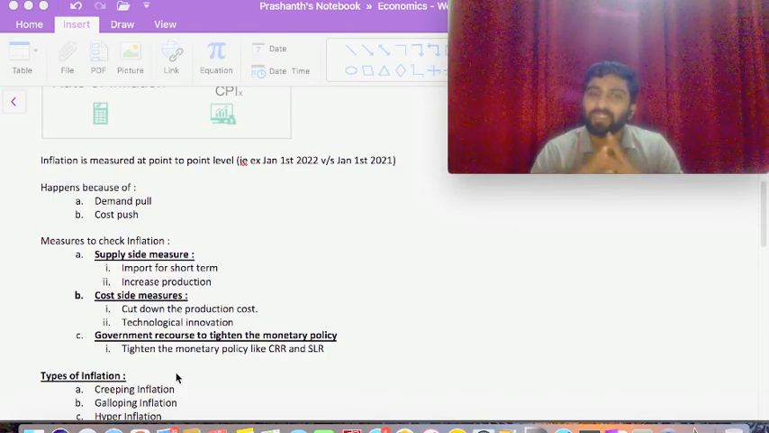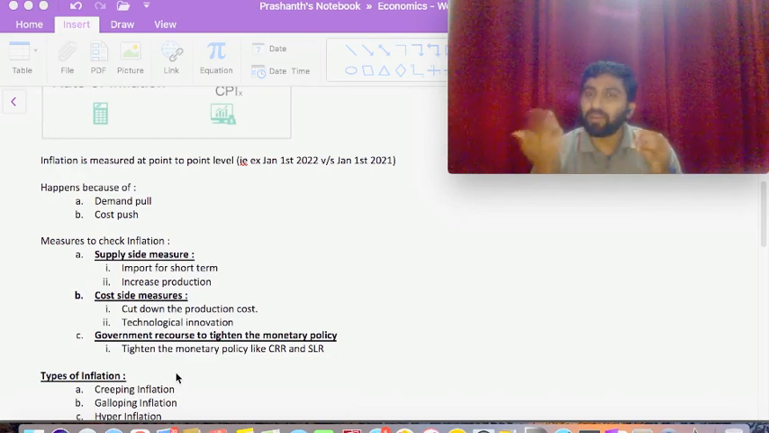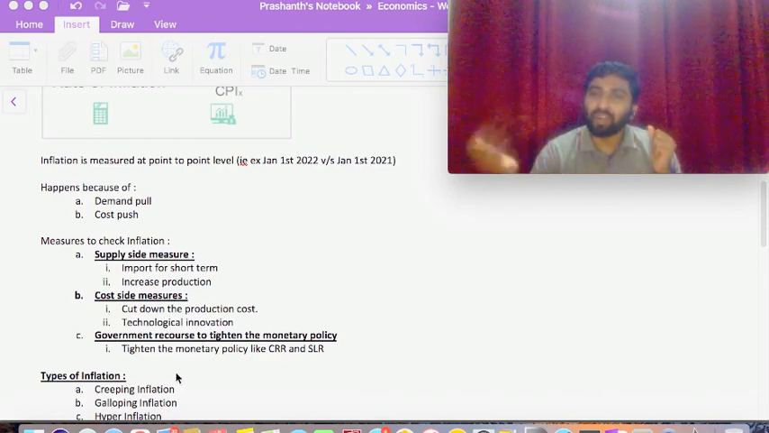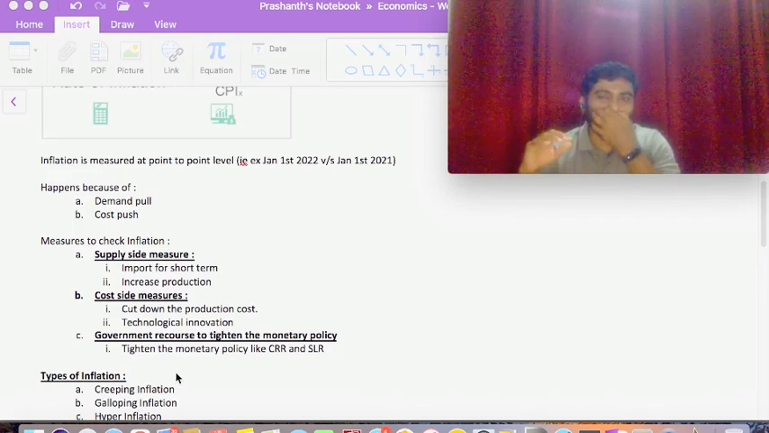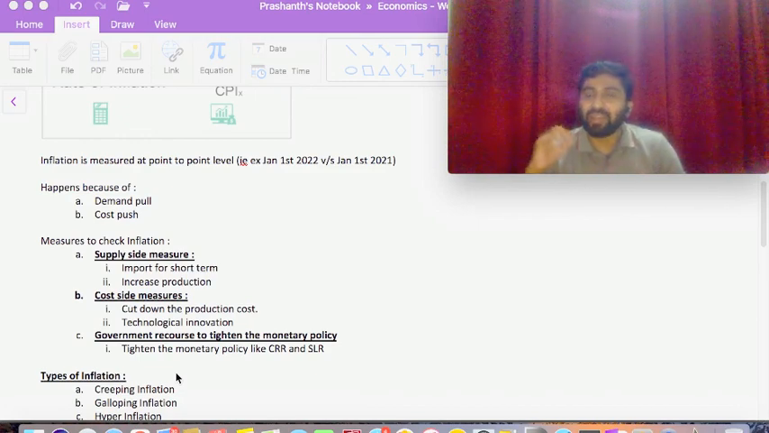And coming to the cost side measures, what do we do? Once the price of a particular item increases, we will try to cut down that cost. If the price of petrol is rising and we are using a vehicle, we'll try to cut down the use of the vehicle. For shorter distances, we'll try to commute by walking, or we will take public transport. So those are cut down measures, and even technological innovations. Now, as I said, petrol and diesel are natural resources, they are non-renewable.